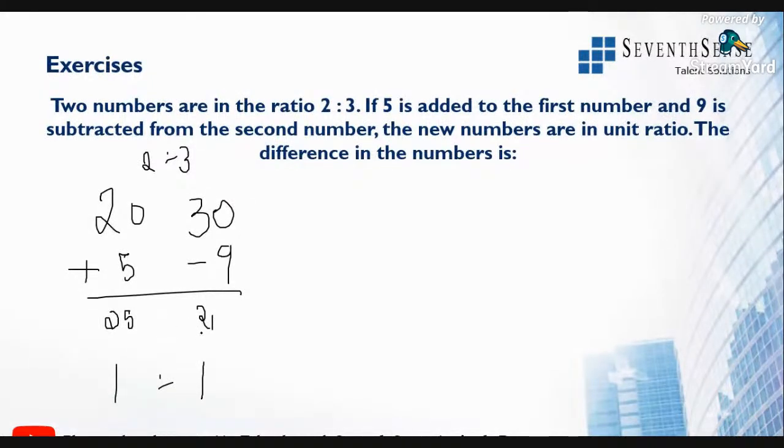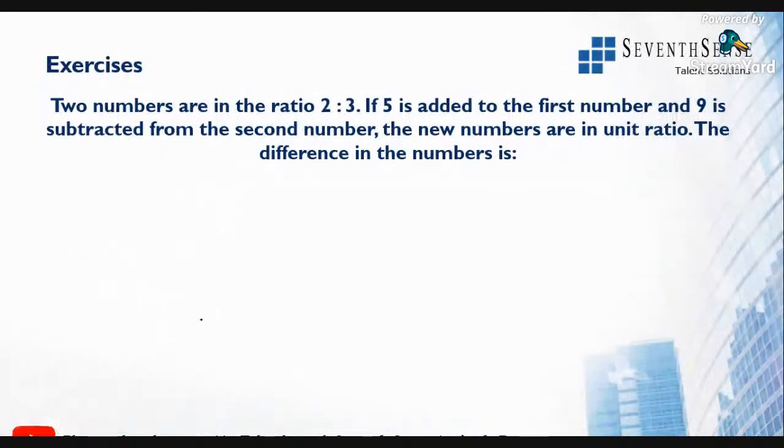Now what are they asking? They should be in the unit ratio. Here the ratio is 25 is to 21, but they are not 1 is to 1. I'm just taking an example. If it was 25 is to 21, then what will be the difference between the numbers? That is what they are asking. Clear? This is an example of that value.